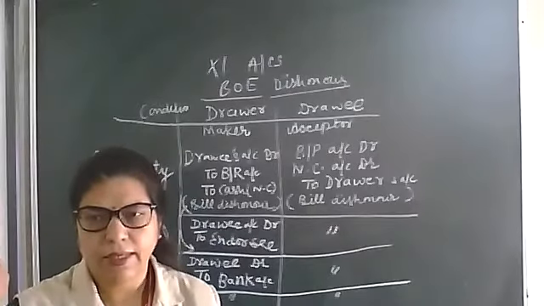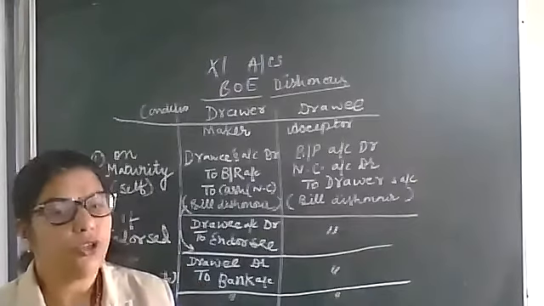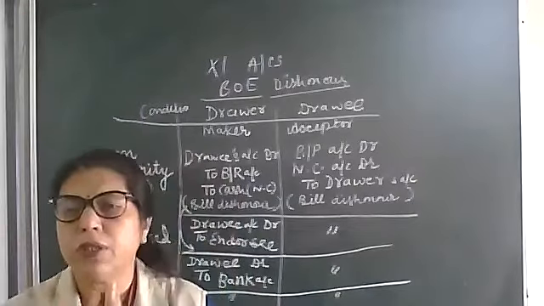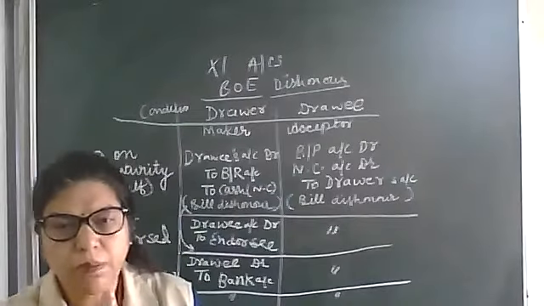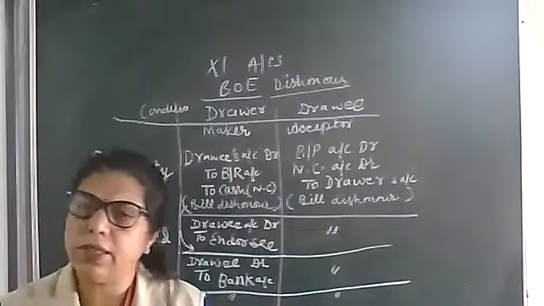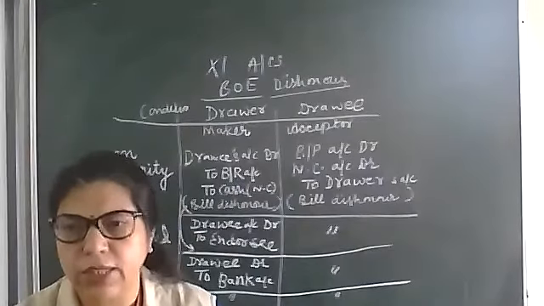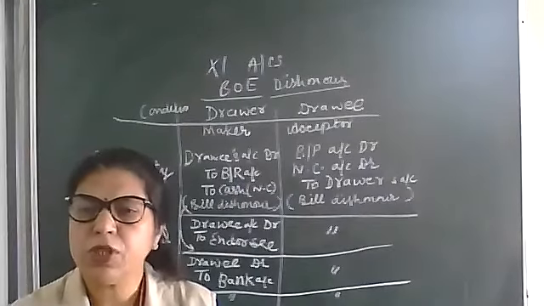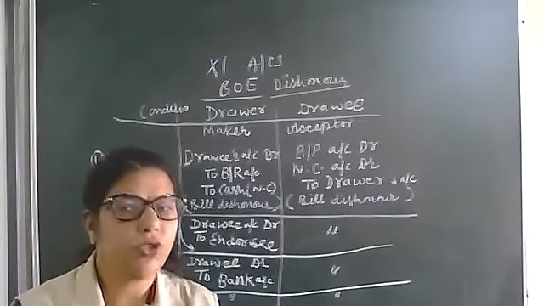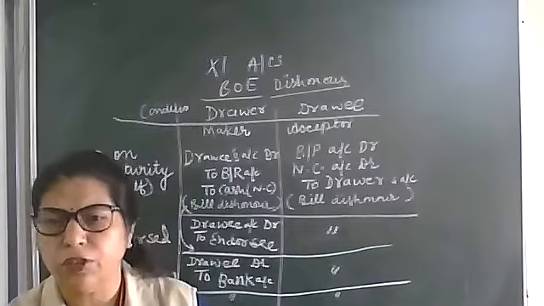Second, endorsed. It means transfer the payment to a third party. The third party will get the payment on maturity, contact the drawee and get the payment. The third party is known as the endorsee, and the process is known as endorsement, and the drawer will become the endorser.